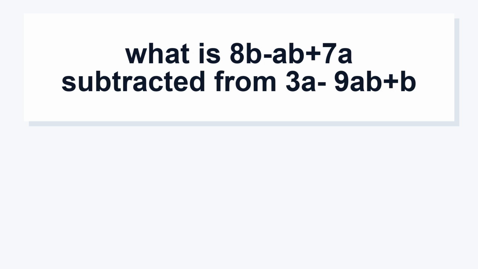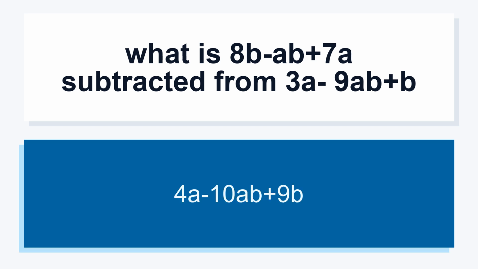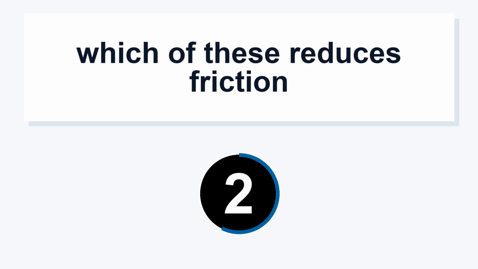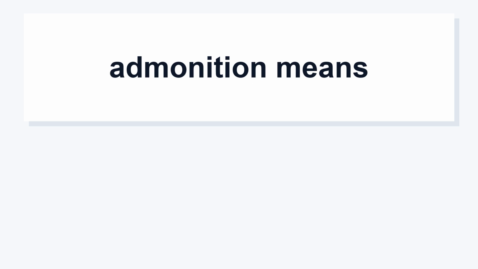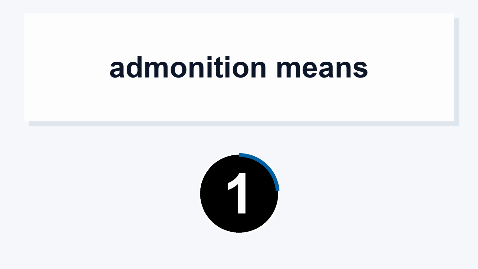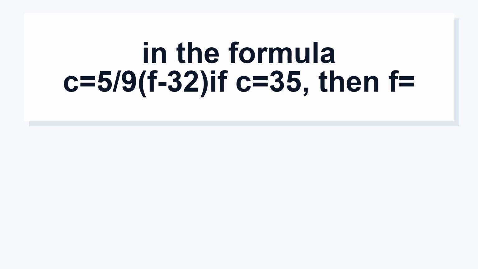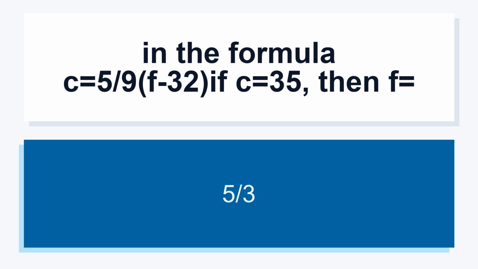What is 8b plus 7a subtracted from 3a plus 9 plus b? 4a plus 10 plus 9b. Which of these reduces friction? Ball bearing. Admonition means approval. In the formula C equals 5/9 (F minus 32), if C equals 35, then F equals 5/3.